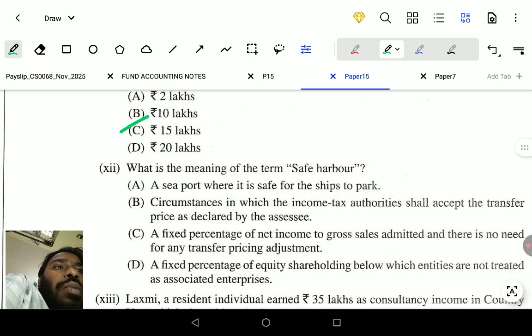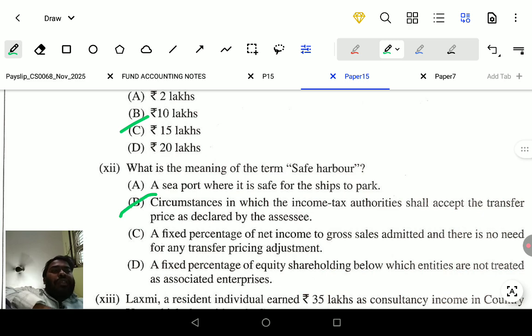Next question is, what is the meaning of the term safe harbor? Okay, shall we move to the next question? What does safe harbor mean? The transfer price is accepted as fixed by the income tax authorities. It is called safe harbor rules. It means the transfer pricing is correct as per the income tax authority, and they will accept it. That is called safe harbor price. The option is option B, circumstances in which the income tax authorities shall accept the transfer price as declared by the assessee.